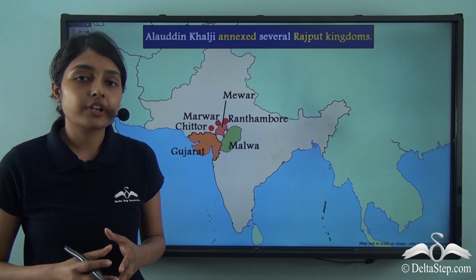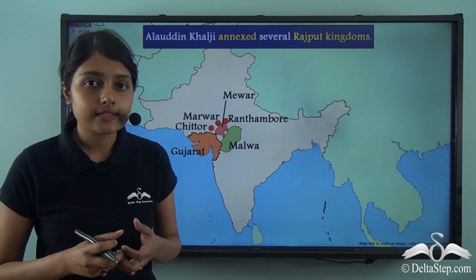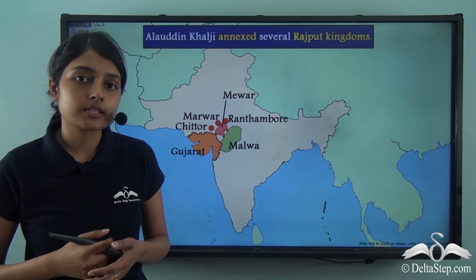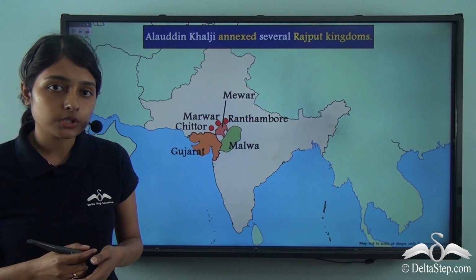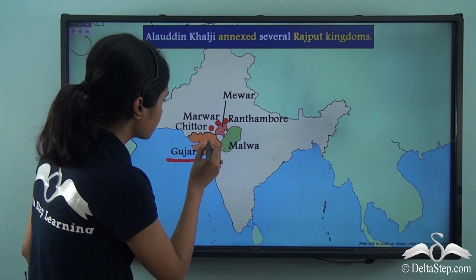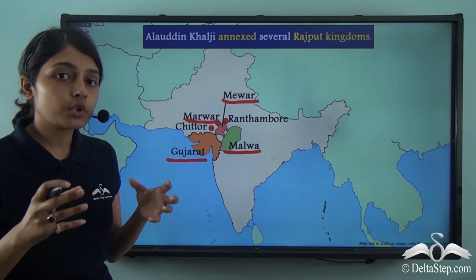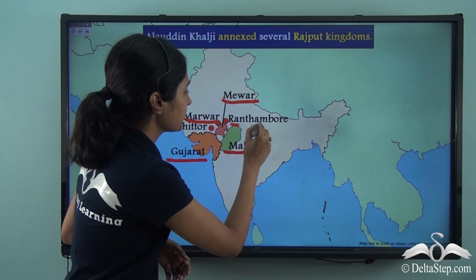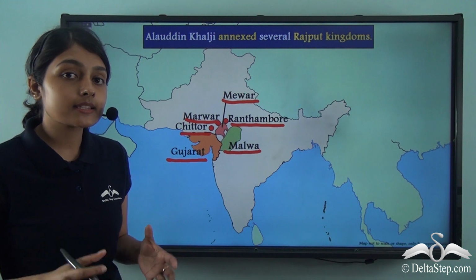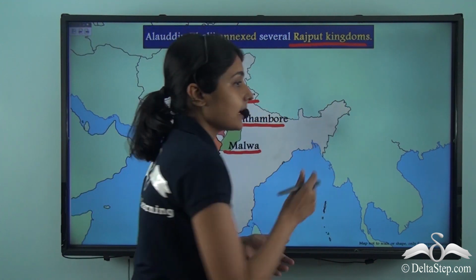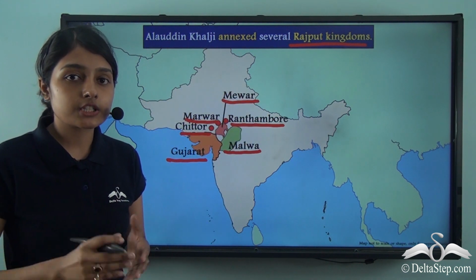Alauddin Khalji was a very successful sultan. He expanded the Khalji dynasty and he annexed several kingdoms in the entire Indian subcontinent. He brought under his control areas like Gujarat, Marwar, Mewar and Malwa. He also took siege of the forts of Ranthambore and Chittor. So you can understand how he was annexing several Rajput kingdoms, and in the process of this he was extending the extent of the Khalji dynasty.